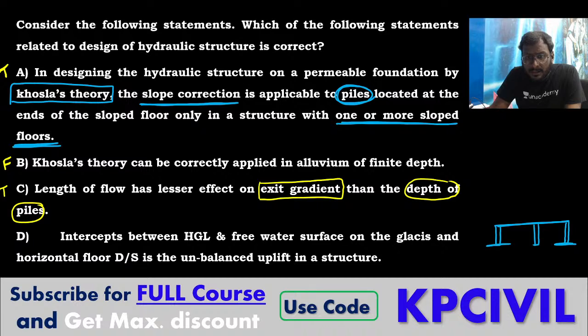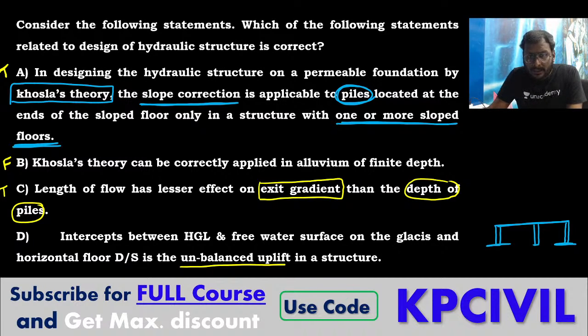The intercept between the HGL and free water surface on the glacis and the horizontal downstream floor is the unbalanced uplift in a structure. Is it not?